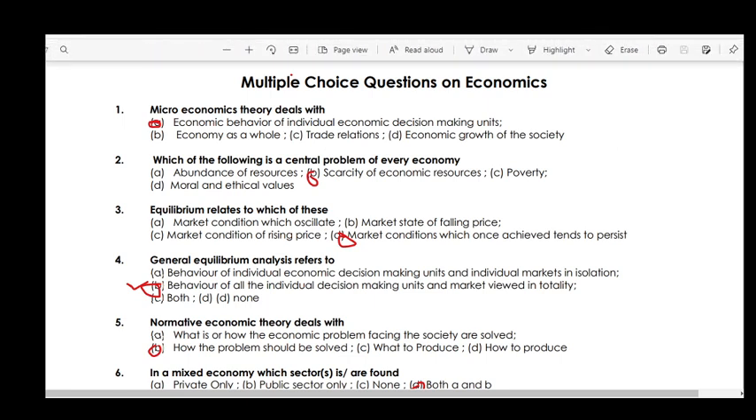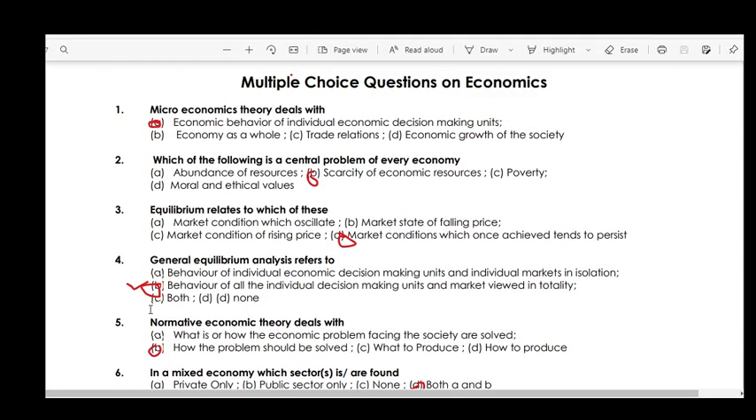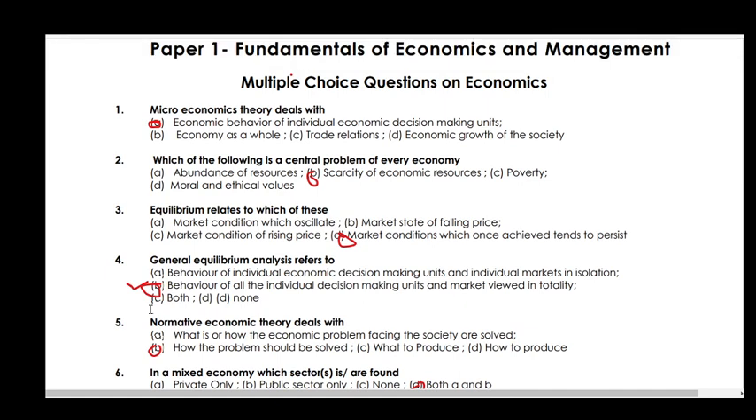Today I'll discuss the most important MCQs of economics. So first is, microeconomic theory deals with. Microeconomic theory deals with economic behavior of individual economic decision making units.